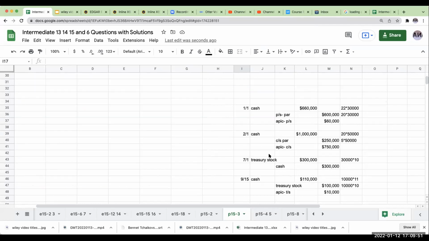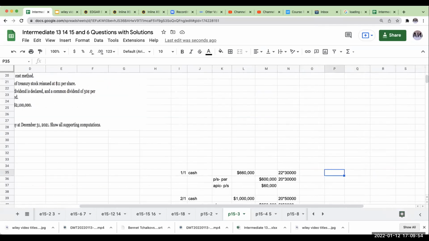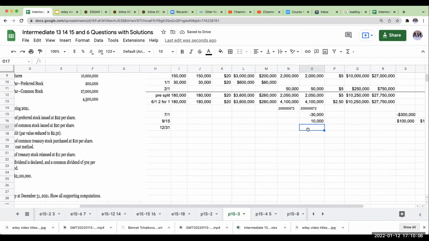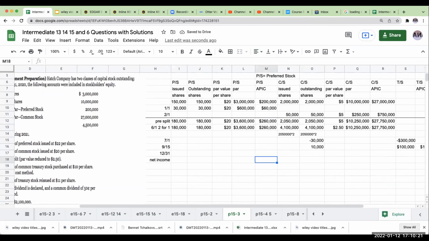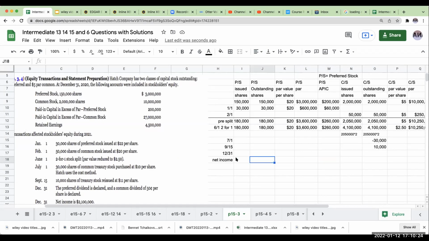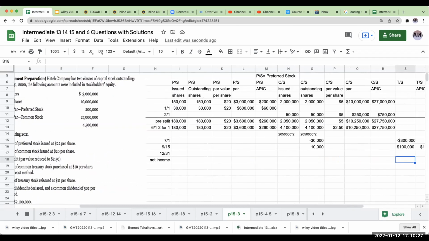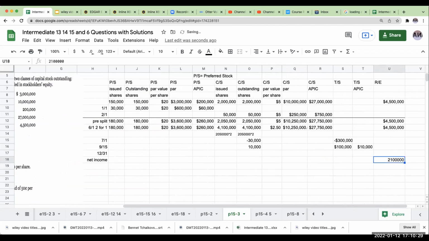Okay, so when I declare the common dividend, what I'm going to be doing over here is I'm going to go ahead and say, all right, so I'm going to have dividends. I'm going to be crediting dividends payable. In order for me to figure this out, what I need to know is, in terms of the total, let's just go ahead and put in net income right over here. So net income is going to have the effect of increasing my retained earnings. My net income is 2.1 million.